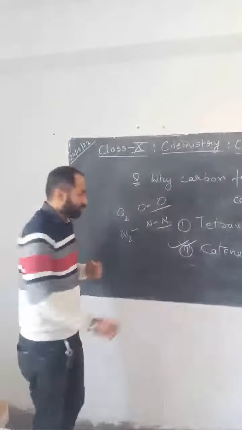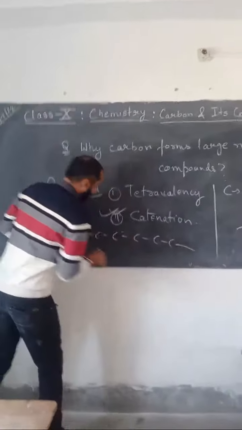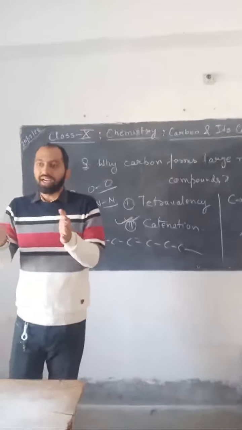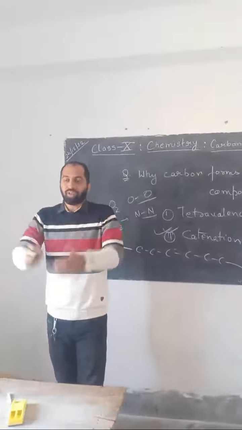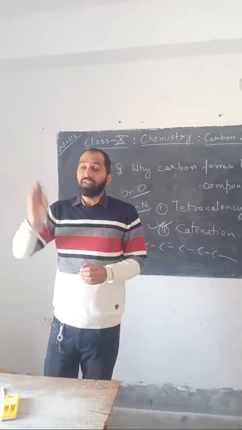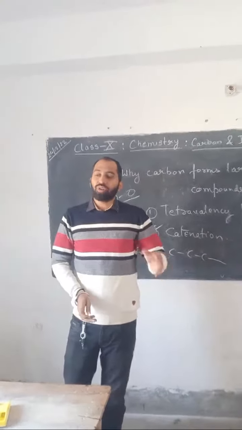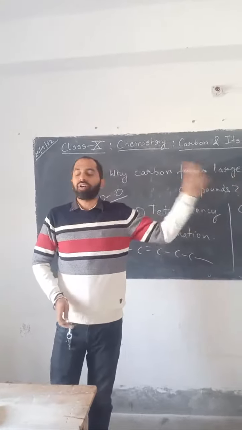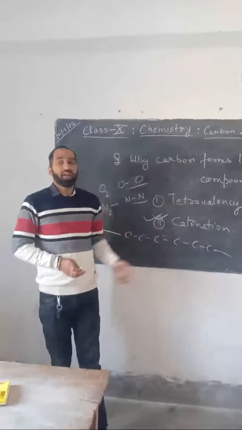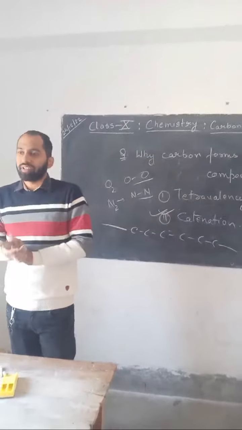But carbon can combine with an infinite number of atoms. There is no limitation on how many carbon atoms can be together. It may be 4, it may be 100, it may be 1000. And we know that as the number of atoms changes, the compound changes. So carbon can form a large number of compounds. Due to these two properties only, carbon forms a large number of compounds in the universe.